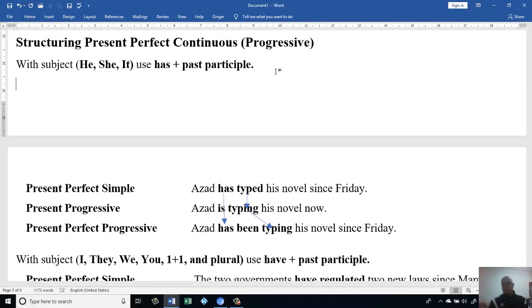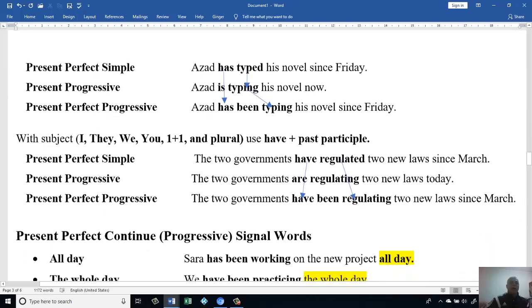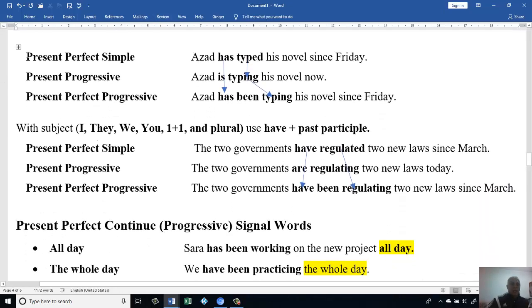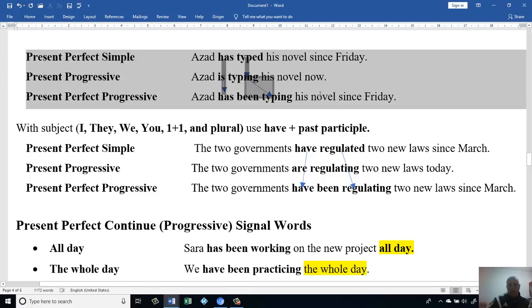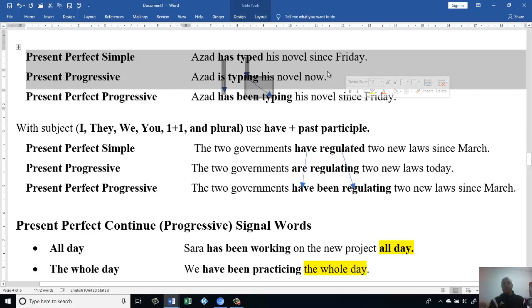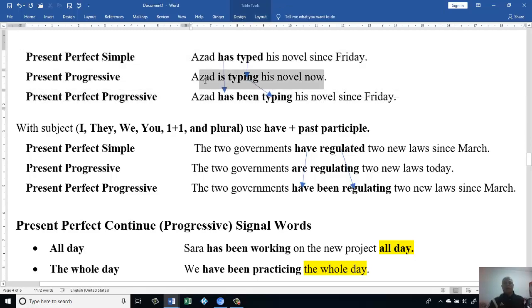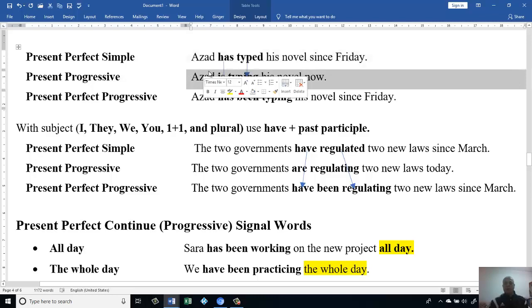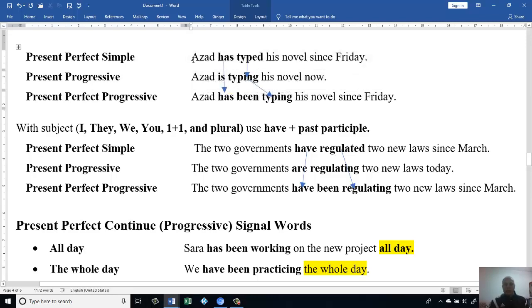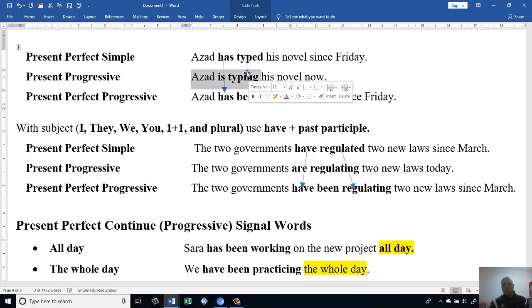Then I have to make this sentence in the present perfect continuous. Okay, let's look at how we are going to make it. I have to make those two sentences into one sentence in order to have present perfect continuous, because this is present perfect, Azad has typed, and this is present continuous, Azad is typing. I have to make those two into one sentence.